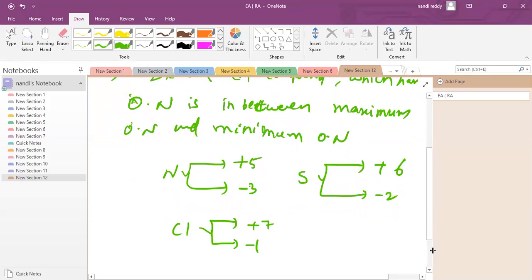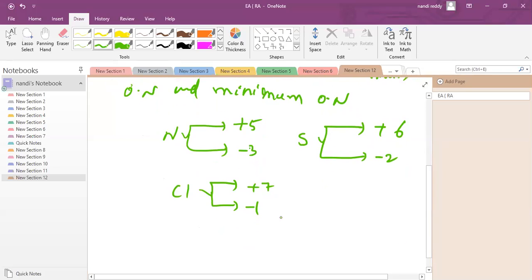For example, NO2 and SO2. What is the NO2 oxidation state? Nitrogen is +4. That is not the maximum oxidation state, and it is not the minimum either. So it can act as both oxidizing agent as well as reducing agent.